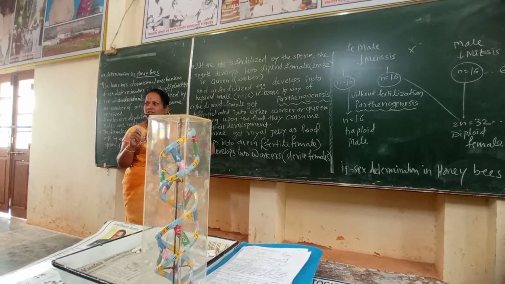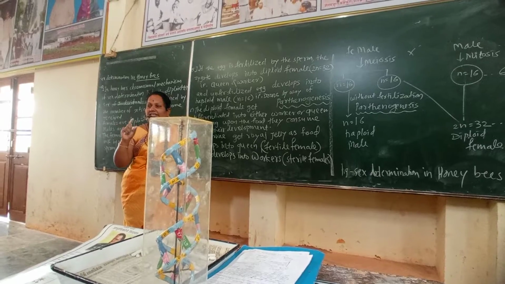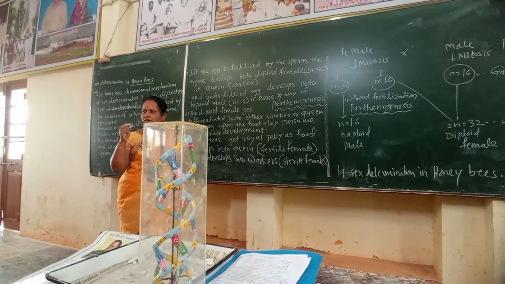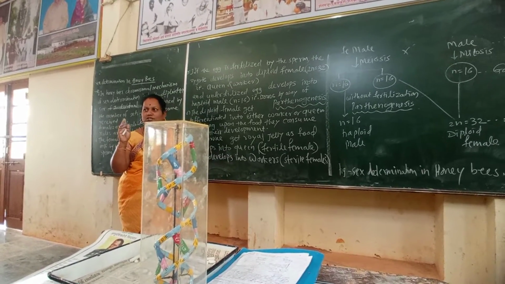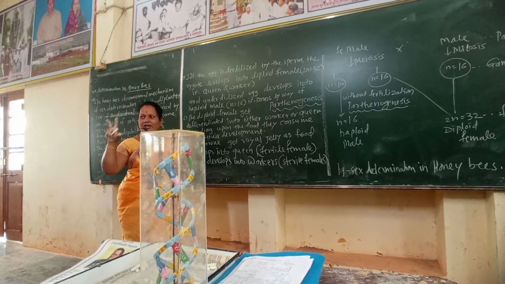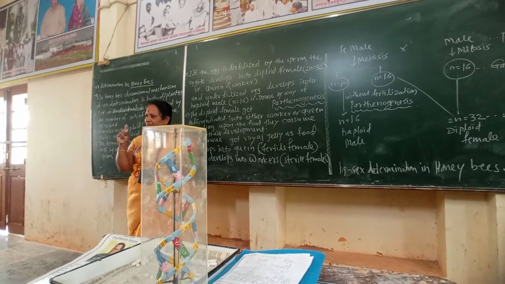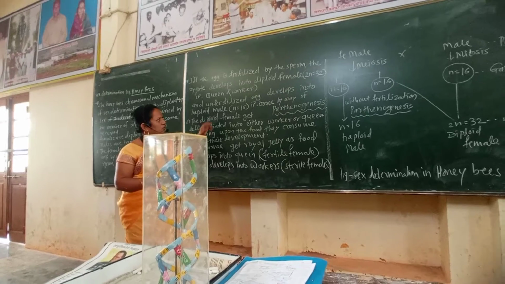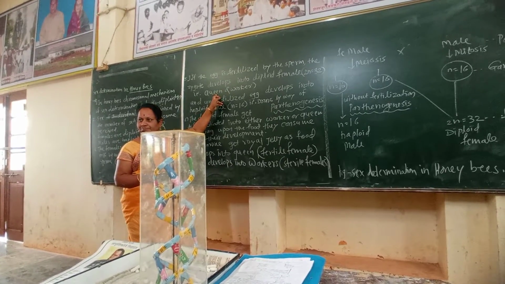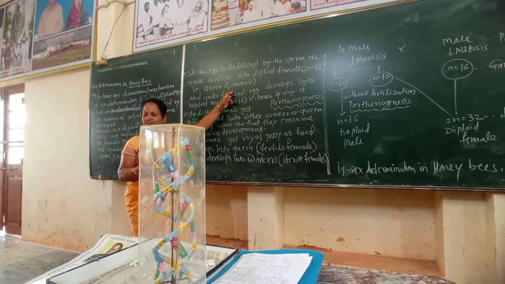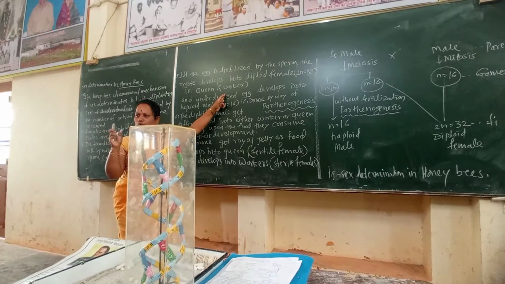When the larva gets royal jelly, nutritionally rich food, collected by other workers, that larva develops into queen, the fertile female, and other larvae develop into workers.